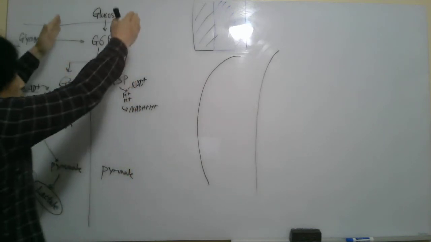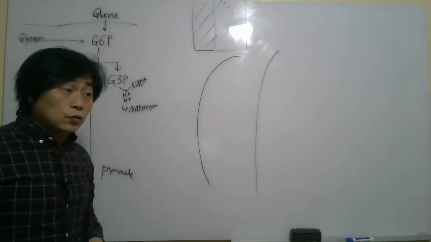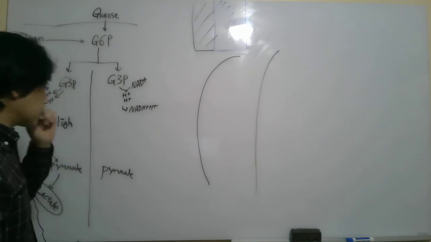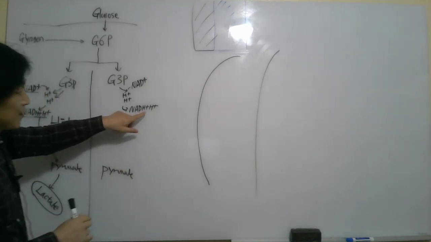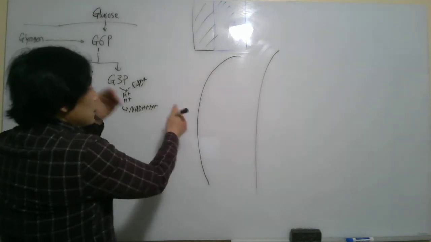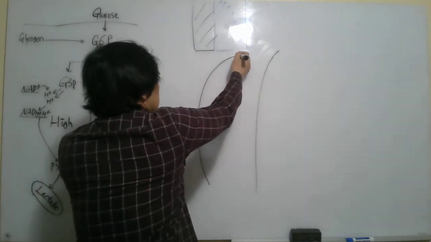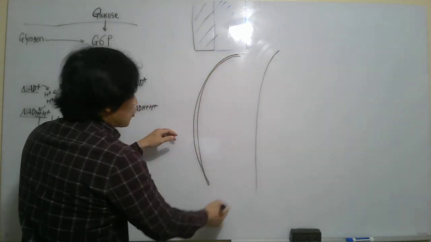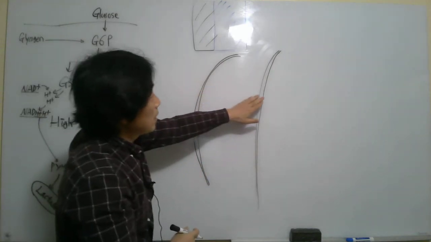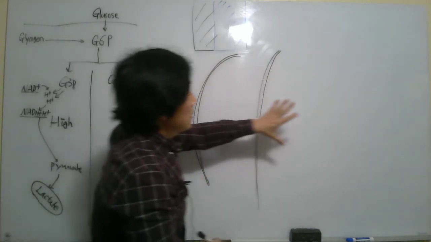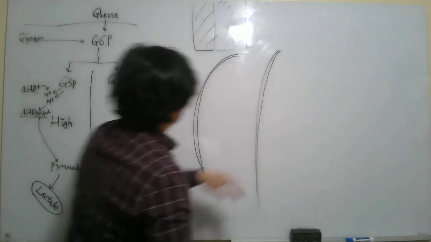But here, at rest or during light to moderate intensity exercise, NADH plus proton goes through a shuttle, but I want to simplify, so I will not say that here. So the mitochondria has a double membrane: outer membrane, inner membrane, intermembrane space, and this is the matrix.